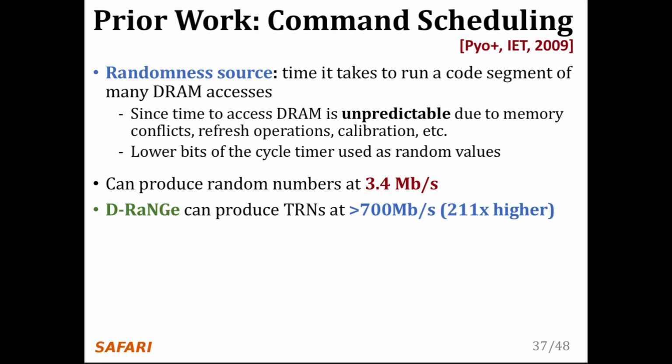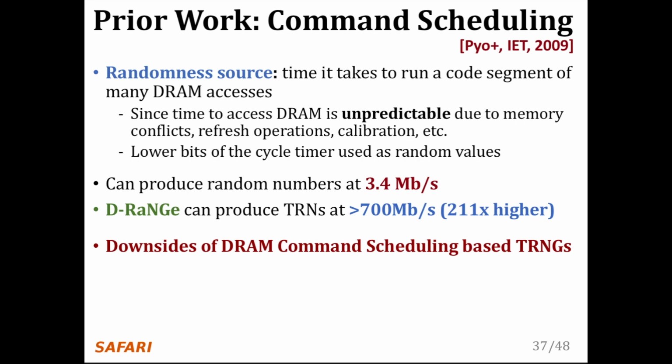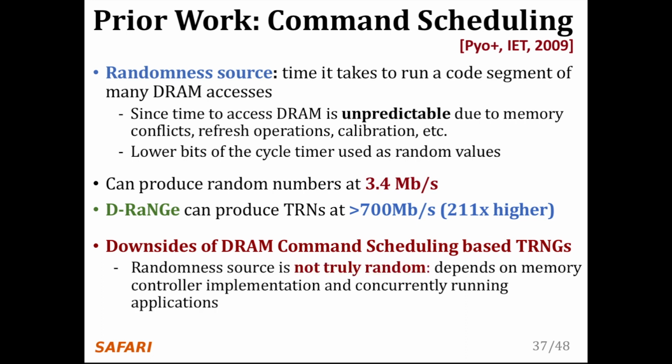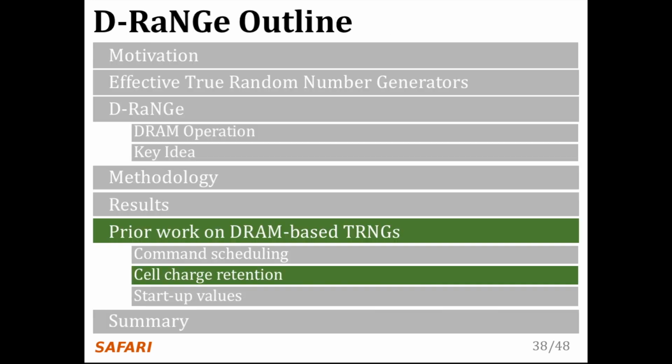On the other hand, D-RaNGe produces true random numbers at over 700 megabits per second, which is orders of magnitude higher. Unfortunately, we claim that the randomness source is not truly random, as it does not rely on a physical, non-deterministic phenomena. In fact, it heavily depends on the memory controller implementation as well as concurrently running applications. It also can only provide a very small throughput of true random numbers compared to D-RaNGe.